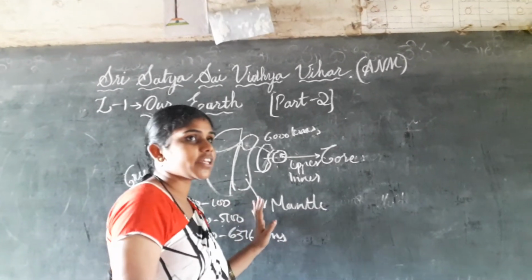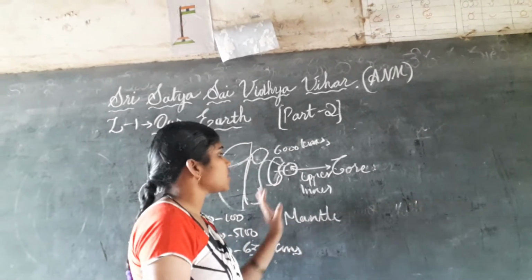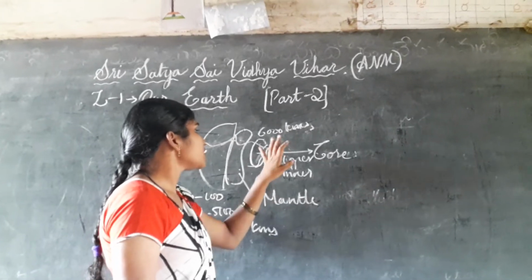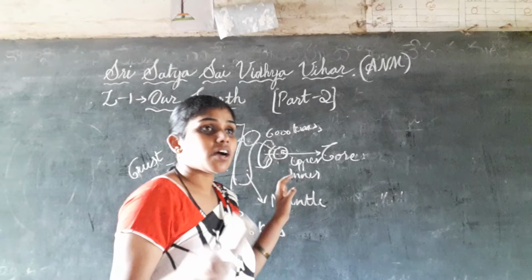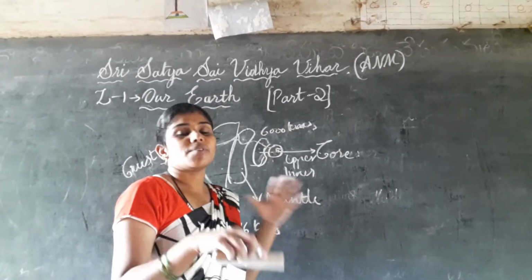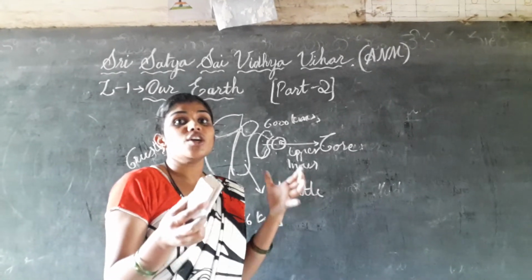In this area silicon is present. Silicon is present in this second part of the earth, and the third part is the cores. By traveling inside the earth, it will get very hot.